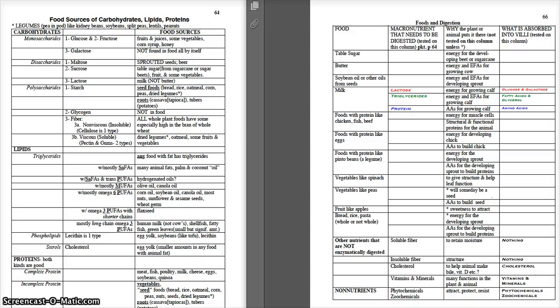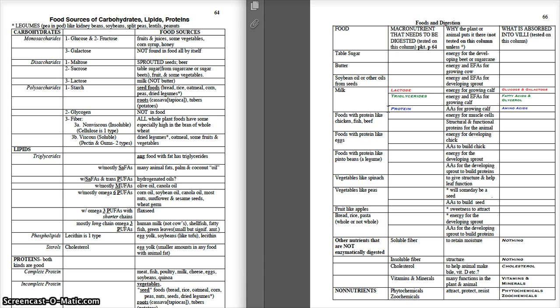When trying to figure out what carbohydrates need to be enzymatically digested, first look at the example given, which is milk. Which of those macronutrients listed are carbohydrates? So for the example given of milk, we see lactose, triglycerides, and protein already filled out. Which of those three are macronutrients?